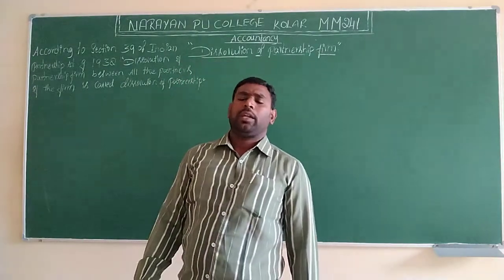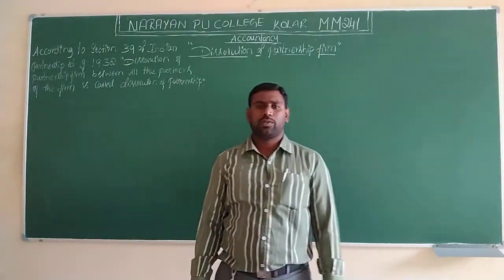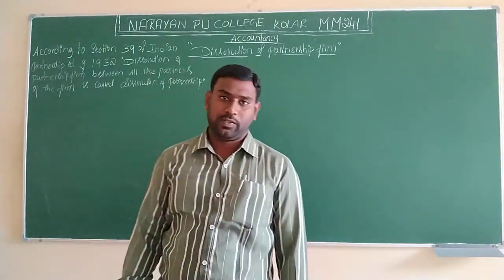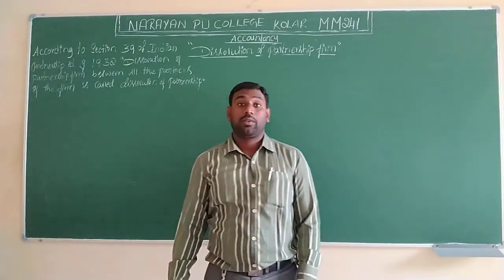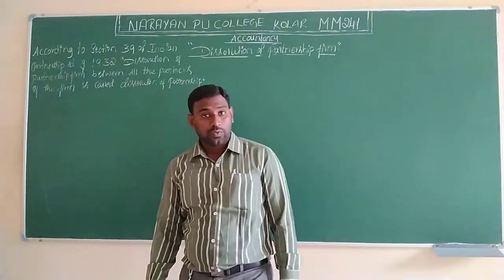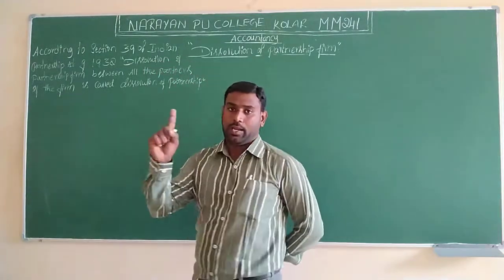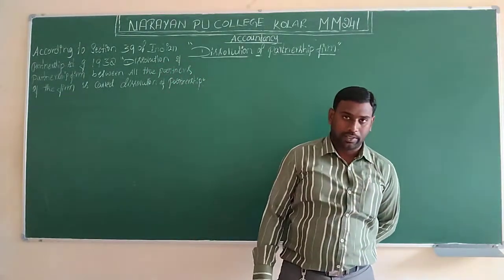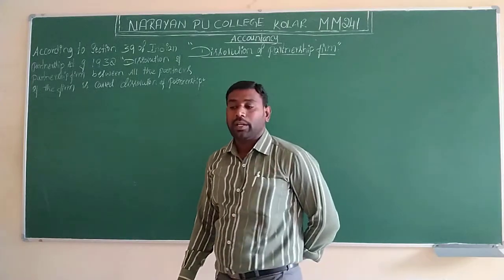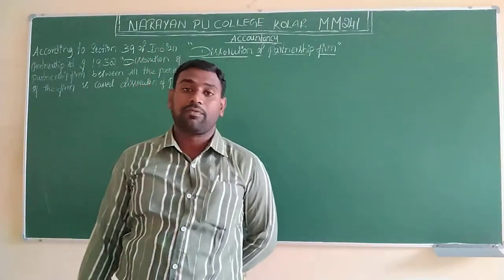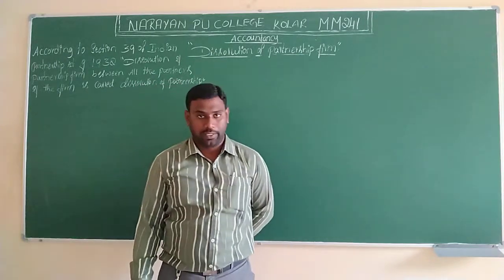So, in my previous classes and videos, we discussed a few forms of partnership organizations. Here we have successfully completed three phases of partnership accounts. Number 1, admission of a partner. Number 2, retirement of a partner. And in part B, another phase is the death of a partner.